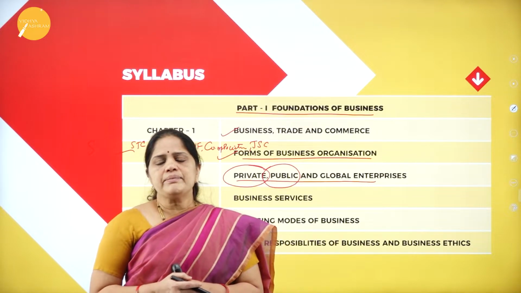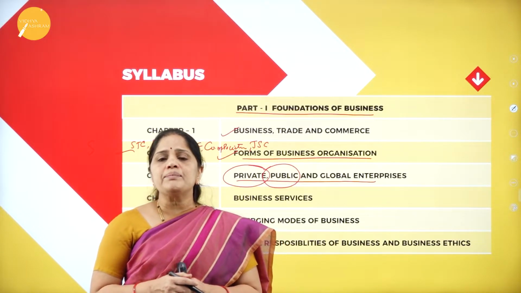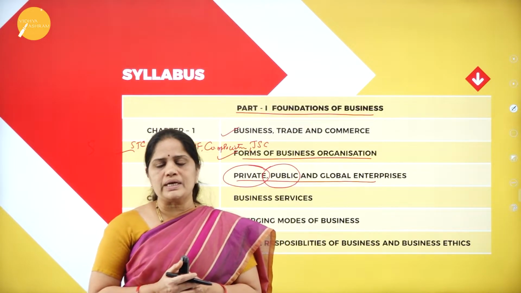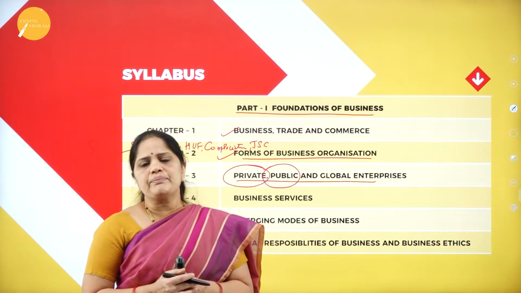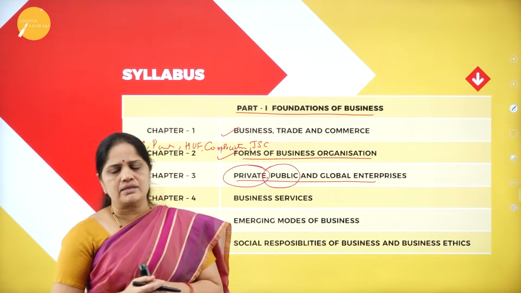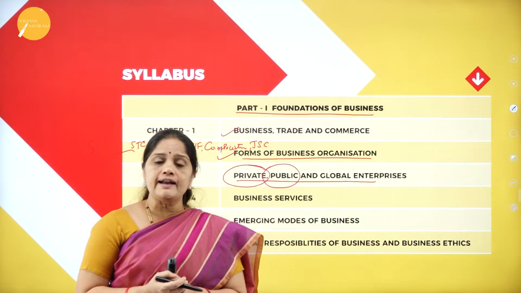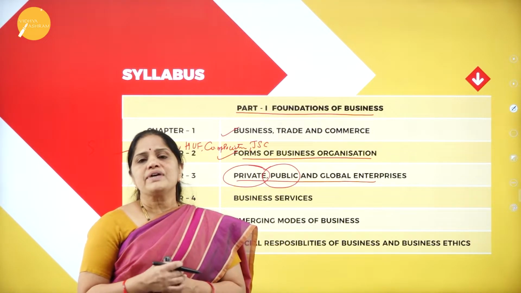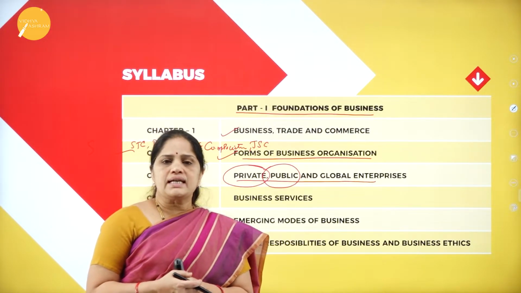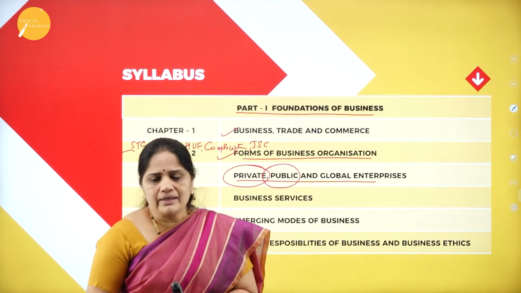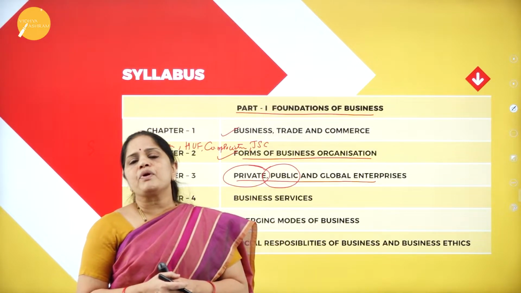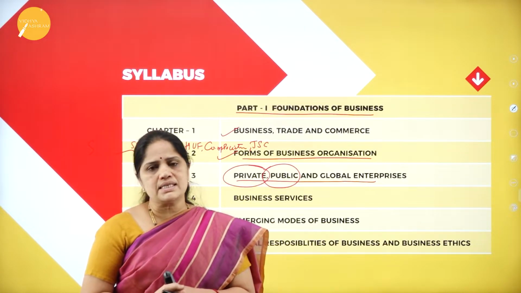The government provides certain facilities to its citizens through the public sector. One of the most prominent examples of the public sector is the railway department, or we can also have the post and telegraphs department. Here the Indian government is providing railway facilities to its citizens.